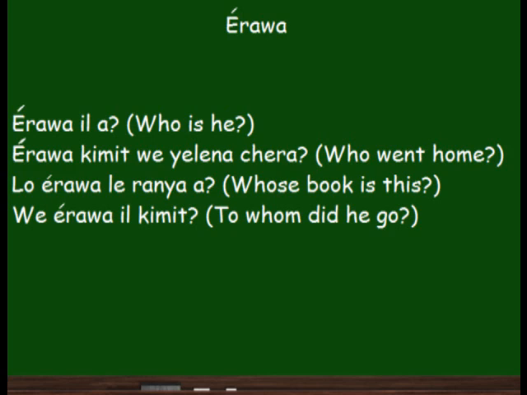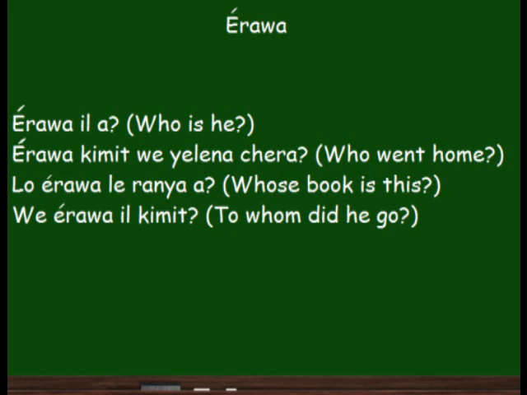Let's look at some example sentences with each of the question words just to get some practice. Erawa is who. Erawa ila, who is he? Erawa kimit we Yelena chera. Who went home? Notice we're literally saying who went to their house. Now, Yelena, remember, can mean their. It can also mean, like in English, his or her. So it's like who went to his or her home. And we're saying who went home, who went to their house.